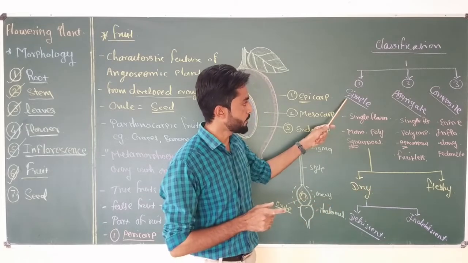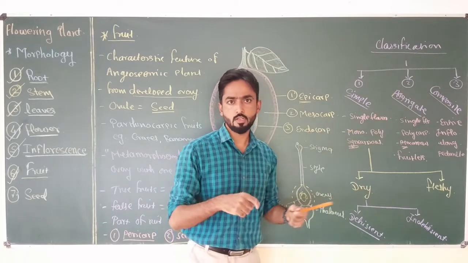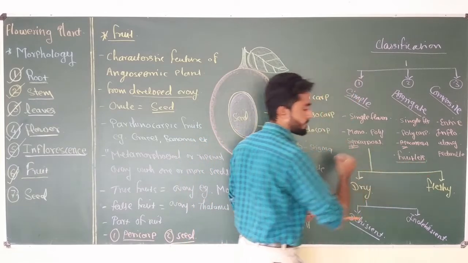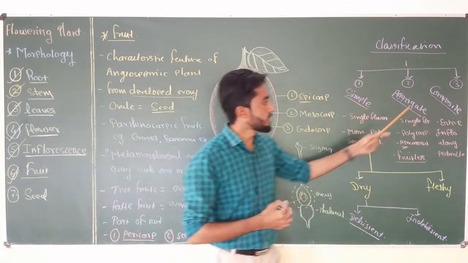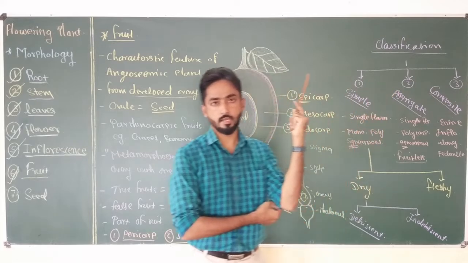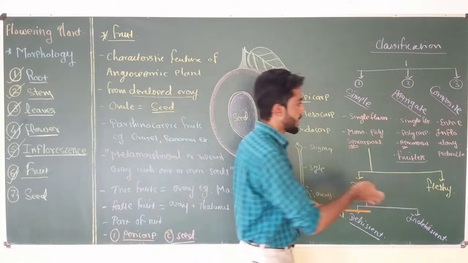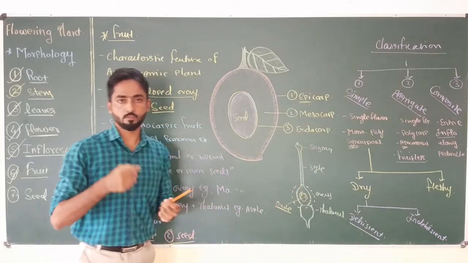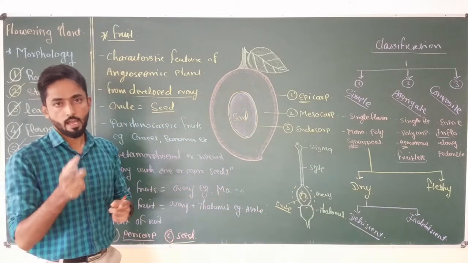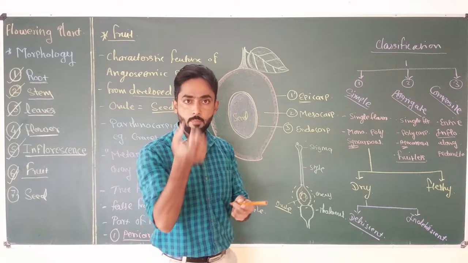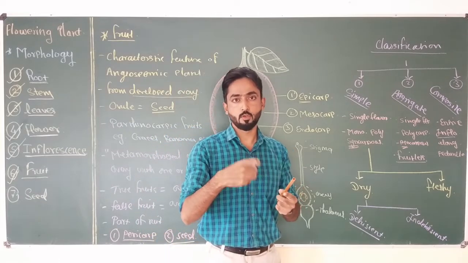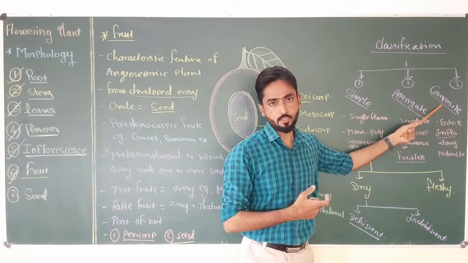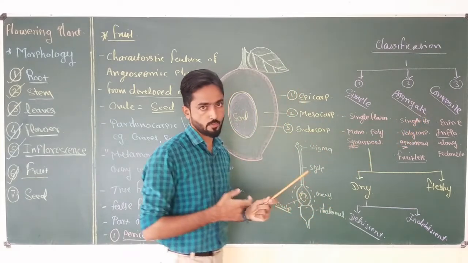Similar to the simple fruit, aggregate fruits are also divided into subtypes on the basis of the type of fruitlets they produce. While composite fruit is divided into different types on the basis of the type of inflorescence. We know that there are two important types of inflorescence, that is racemose and cymose. And which type of inflorescence takes part in the fruit formation process will decide the subtype of the composite fruit. So this is all about the classification of the fruit.